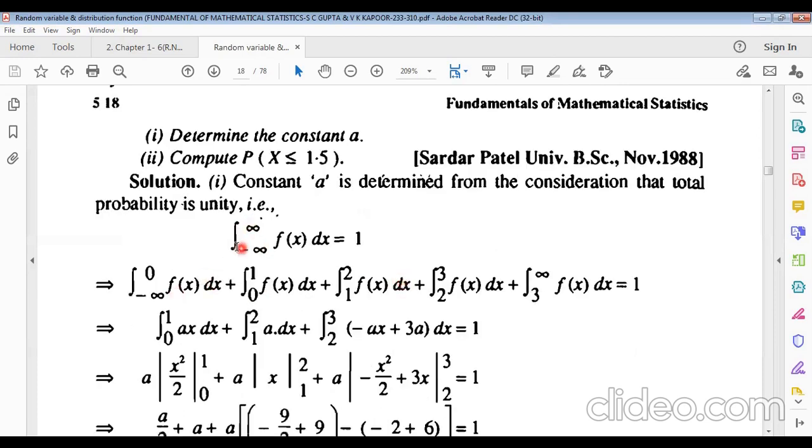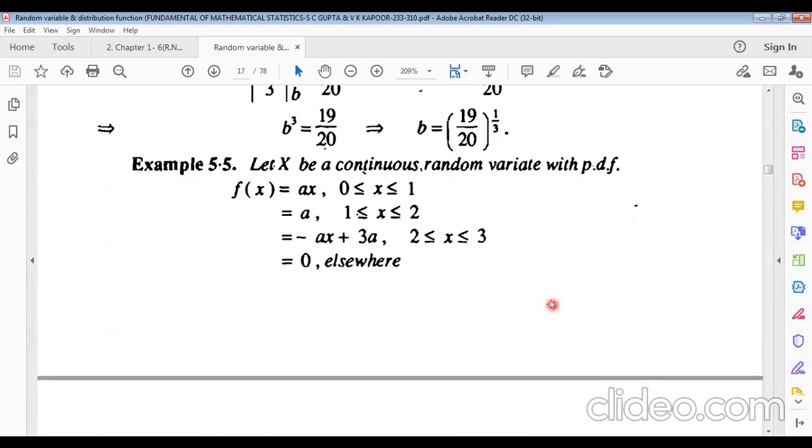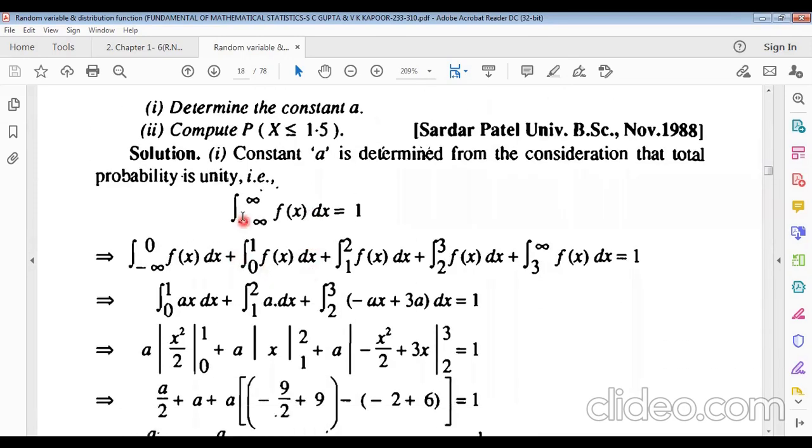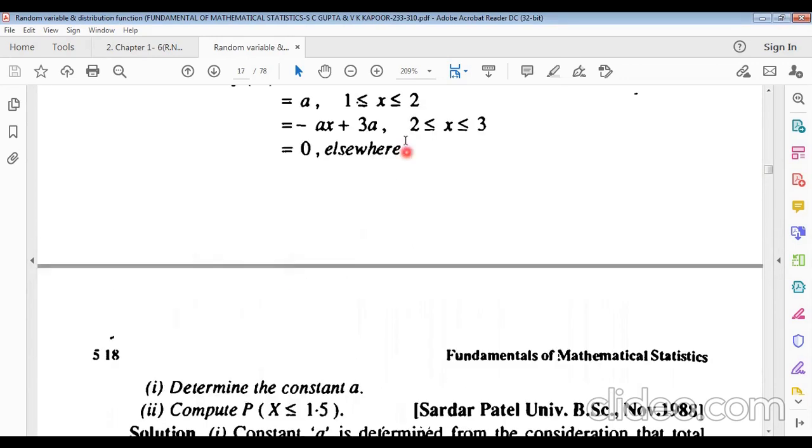So we can divide this whole integration into 5 parts: minus infinity to 0, then 0 to 1, 1 to 2, 2 to 3, and 3 to infinity, equals 1. Otherwise f of x is 0. First of all, minus infinity to 0, then for the first condition, 0 to 1.